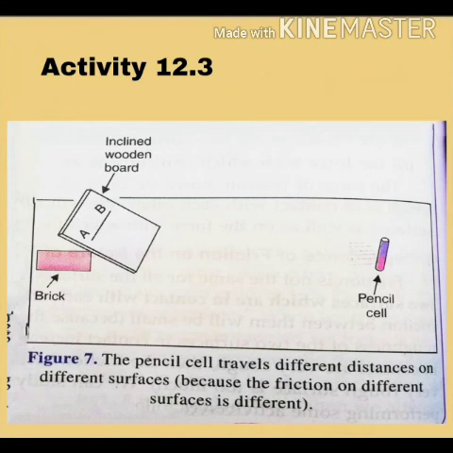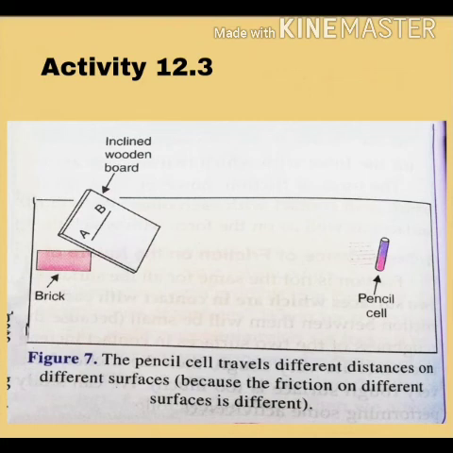Now there is another activity for the same, activity 12.3. In this, you have to make an inclined plane. Inclined means tilted. With the help of a wooden board, you have to set that board in a tilted position with the help of a brick, mark a point AB there, and drop a pencil cell. Pencil cell is cylindrical, so it will roll down. Mark whatever distance it covers, just measure that distance and note it down. The reading of this distance will give us an idea about the friction between the floor and the pencil cell.